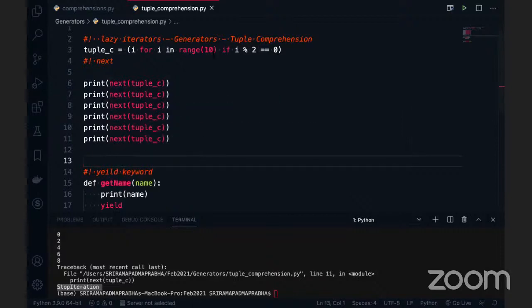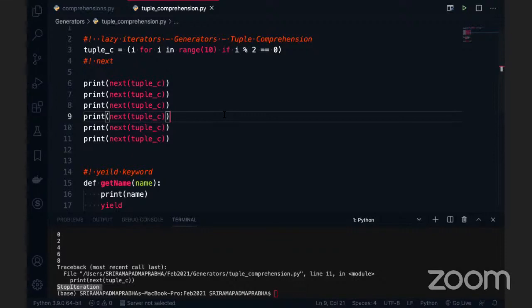So when someone asks you about generators, they can be created in 2 ways. One is a tuple comprehension, another one is the yield keyword. The first one we are talking about here is the tuple comprehension. Later we can talk about yield also. Again here, if you want to retrieve a particular item, each and every time you have to use next. You have to retrieve every item each time, then the item will be shown in the output. So this is called lazy iteration.